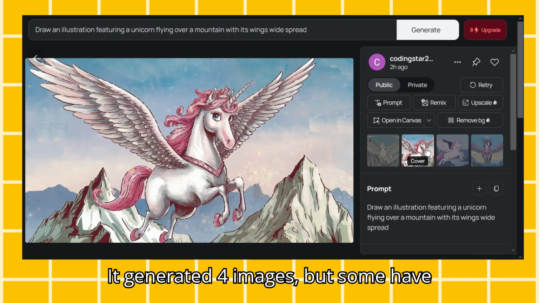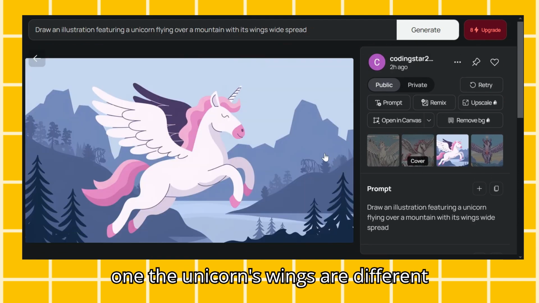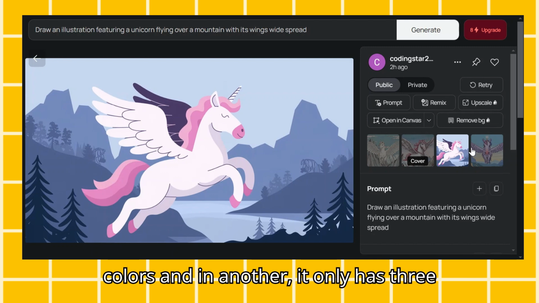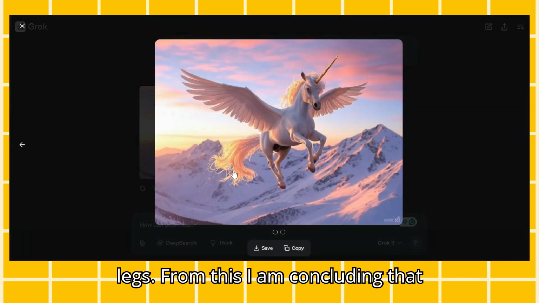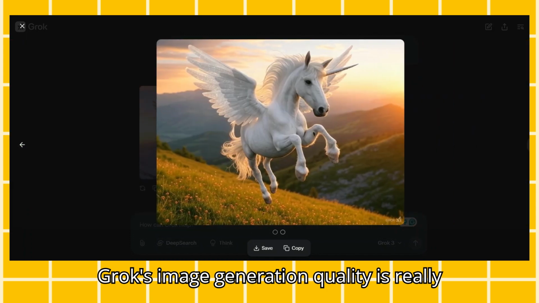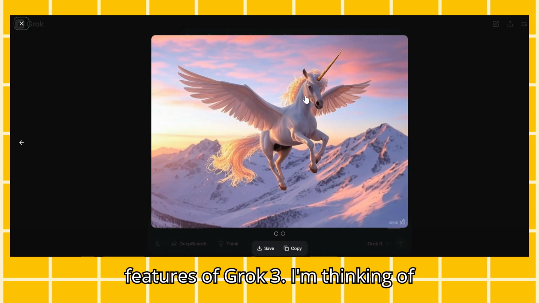It generated 4 images, but some have noticeable issues. For example, in this one, the unicorn's wings are different colors, and in another, it only has 3 legs. From this I am concluding that Grok's image generation quality is really good. That's it, guys. We've explored the major features of Grok 3.